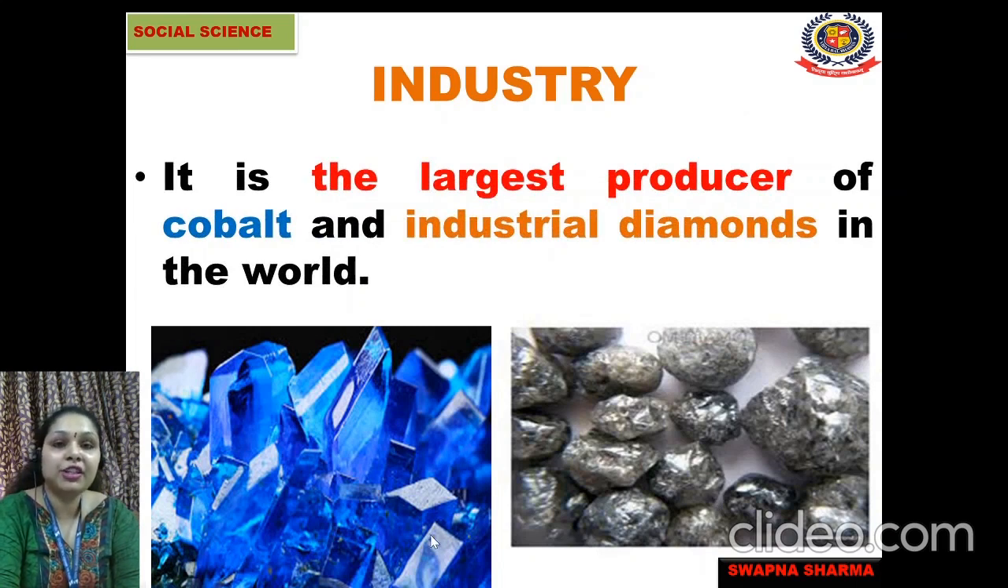So the Democratic Republic of Congo is the largest producer of cobalt, because cobalt mineral is found in abundant quantity in the Democratic Republic of Congo, and it is also the largest producer of industrial diamonds. So here you can see these are the industrial diamonds. These are also being produced here in the Democratic Republic of Congo.